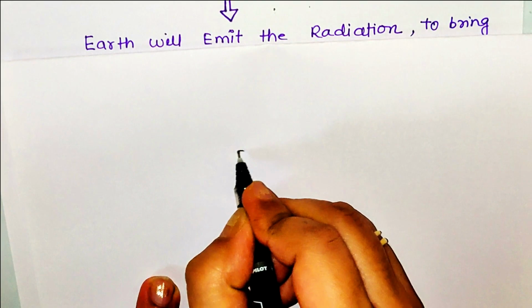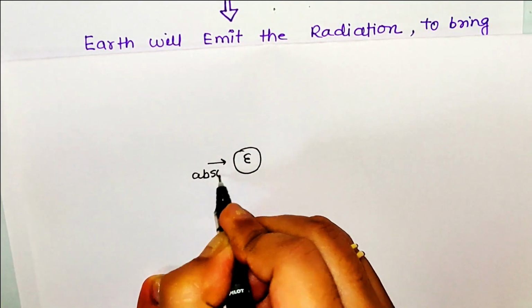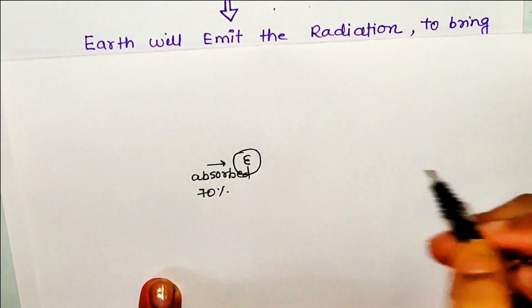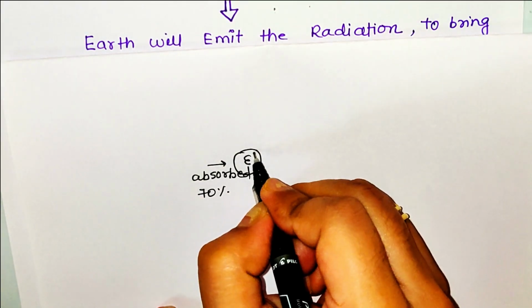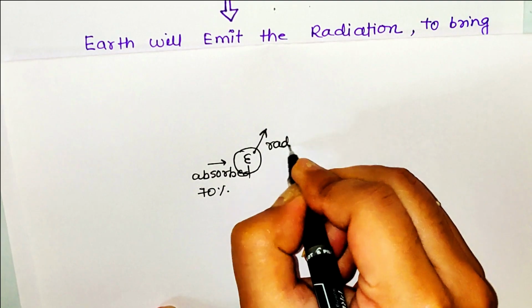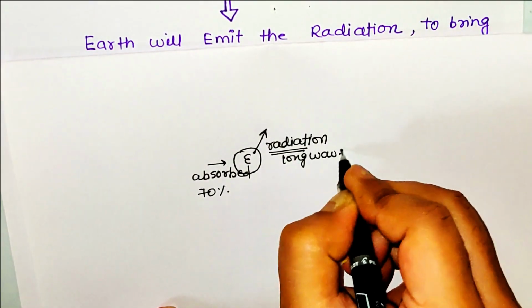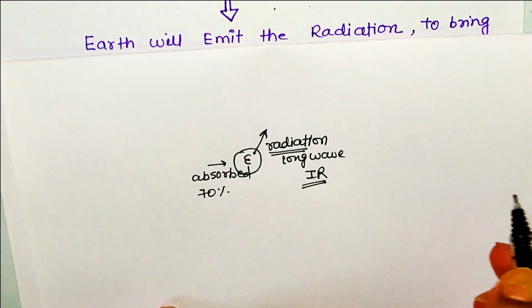So now what is happening? This is my Earth. It had absorbed some energy, or you can say 70% of incoming solar radiation. Its temperature has gone up. So to keep itself in equilibrium, it will radiate some energy. So these are the radiations emitted by Earth. They are long wavelength radiations which fall in the infrared category of the electromagnetic spectrum.